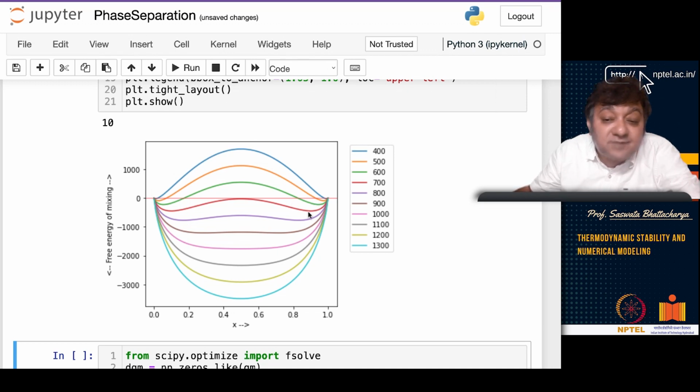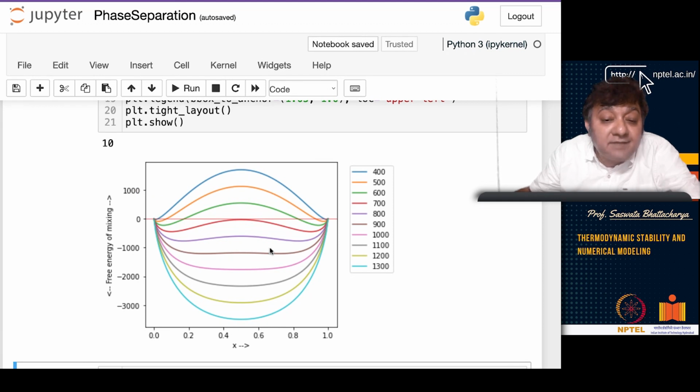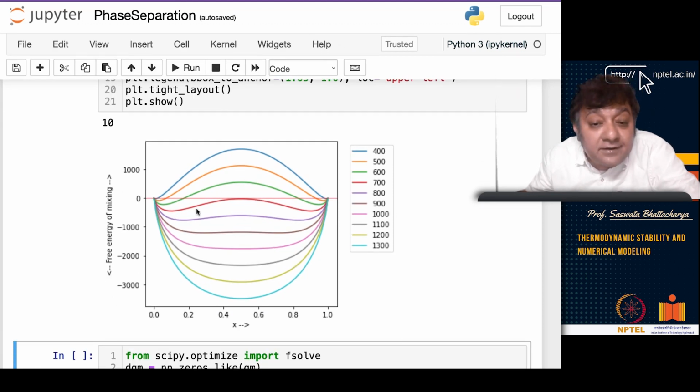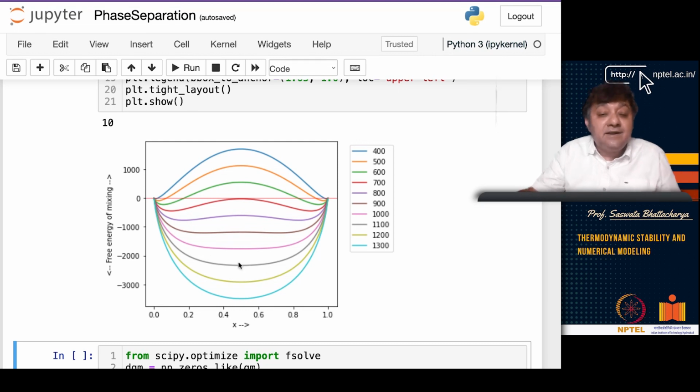However, as you go to 700, 800, 900 and so on, you still see a double bell around 700, 800 or 900, but as you go to something like 1000 or 1100, you see that it has become a single homogeneous phase. But here, if you look at the arrow, I will go into one of these compositions, like this composition as well as this composition.